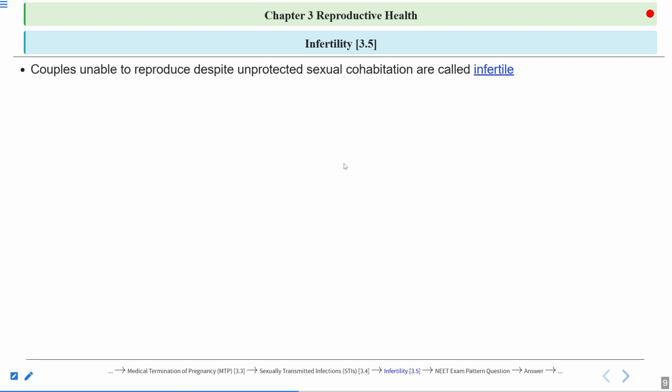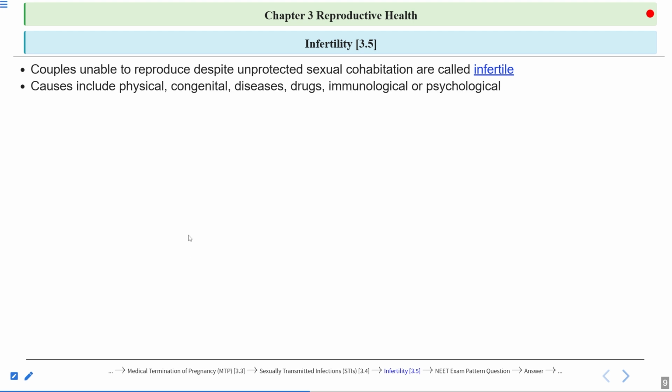Now let's talk about infertility. So first we will understand what is infertility. Couples unable to reproduce despite unprotected sexual cohabitation are known as infertile. So in simple words, the couples which are not able to produce children despite having unprotected intercourse, this is known as infertility. They are not able to produce children, and they are not using any contraceptive methods as well. This is known as infertility.